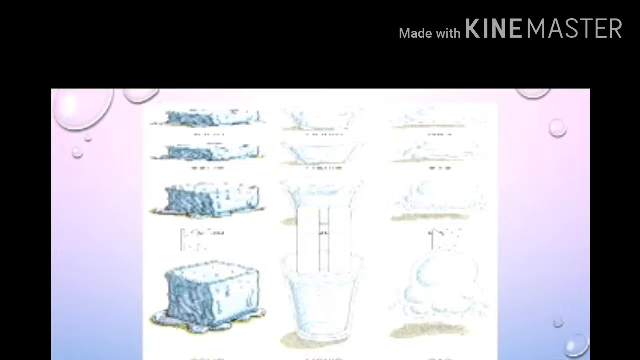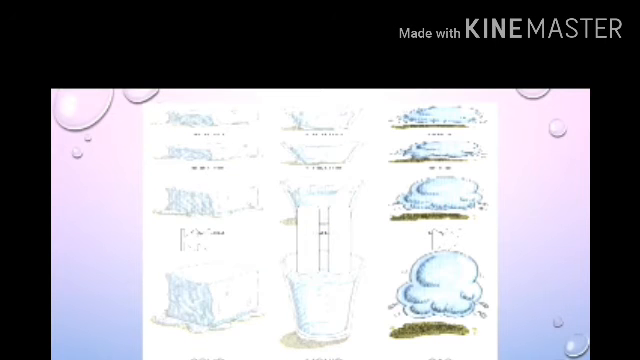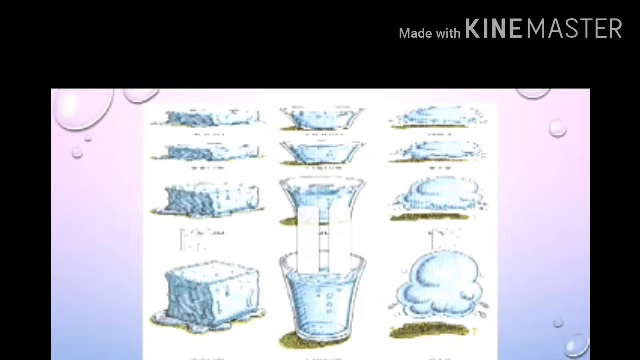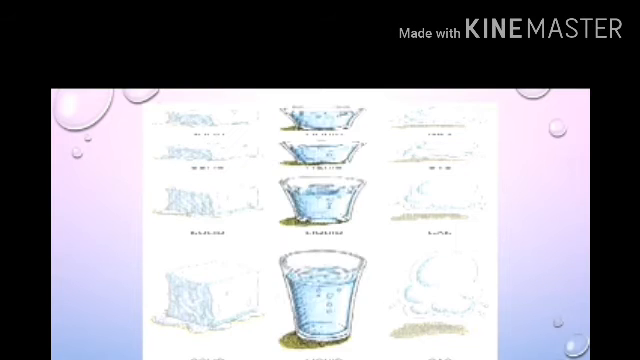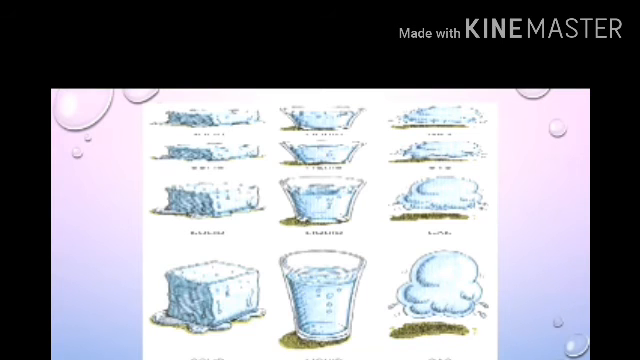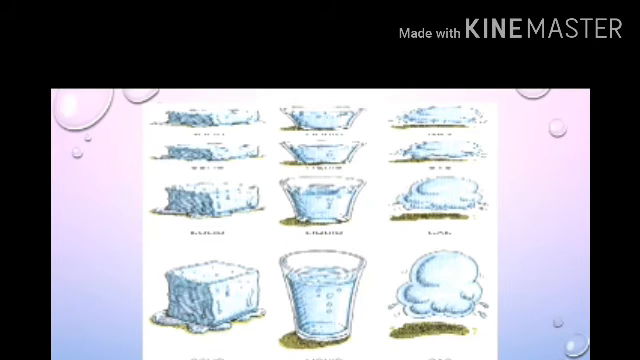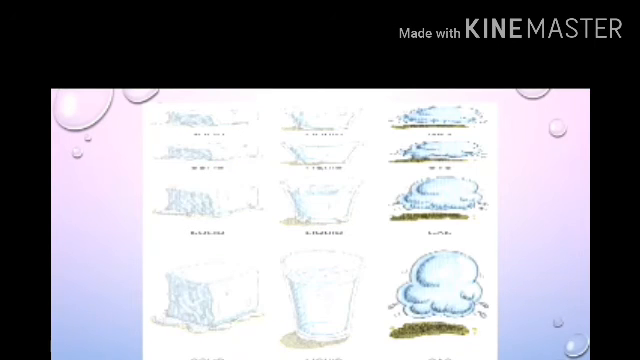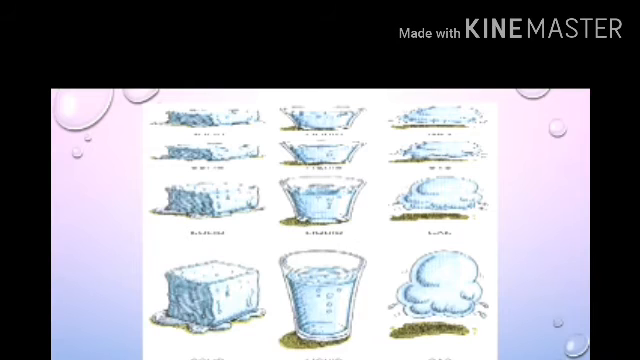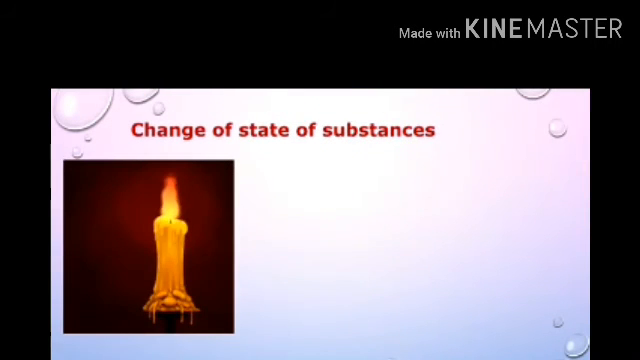See in the picture how there is a change in the states of water. At first it is solid; when we heat it, the solid melts and forms a liquid state. Then when we heat the liquid, it forms a gaseous state. So these are the three states of water. Understood? Next, let's see the change of state of a substance.